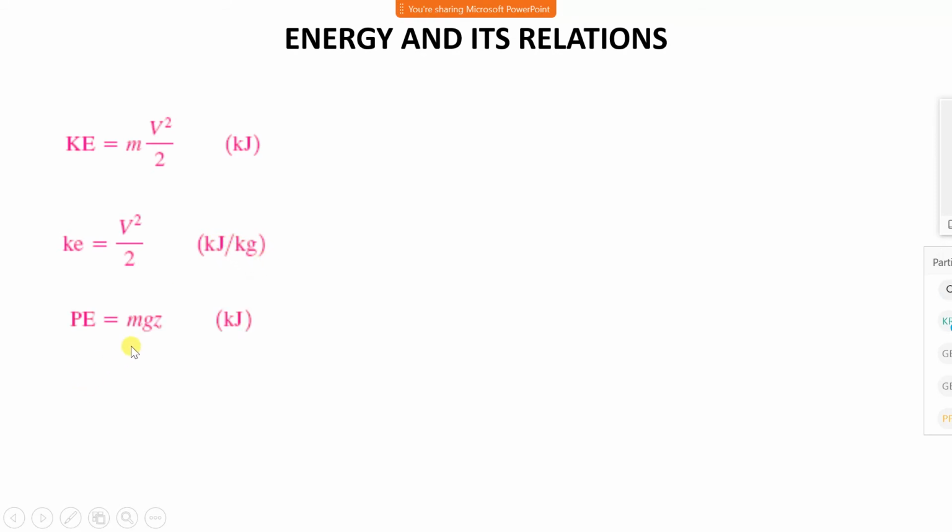Potential energy is mgz, where m is the mass of the body, g is the acceleration due to gravity, z is the height from the reference point or the datum point or from the ground level. Unit is kilojoule. But if we consider specific potential energy, the potential energy per unit mass, that is g into z. Unit is kilojoule per kg.